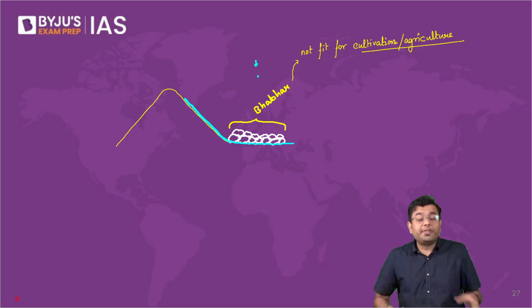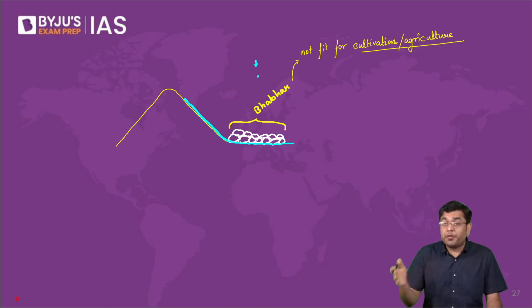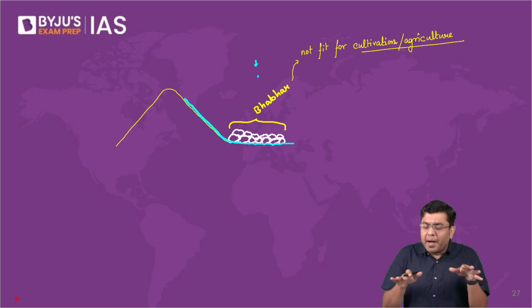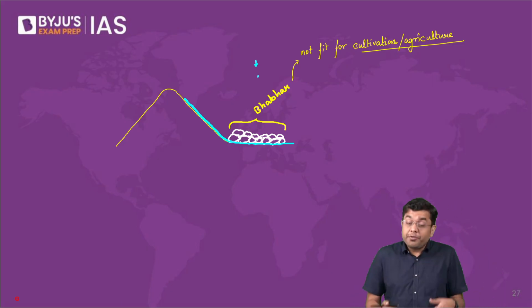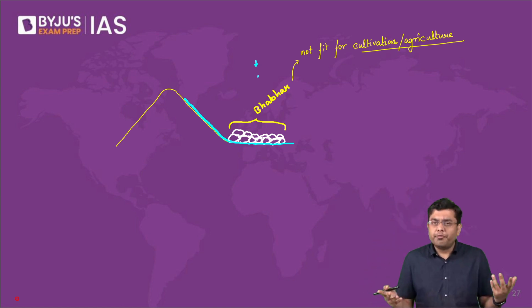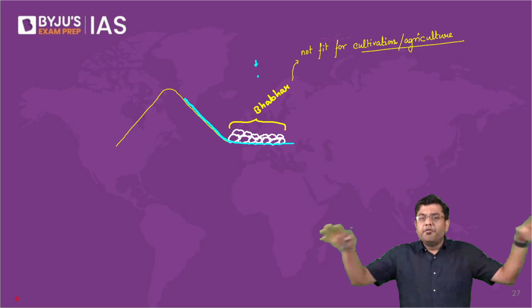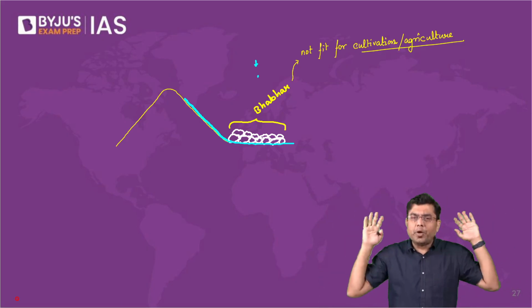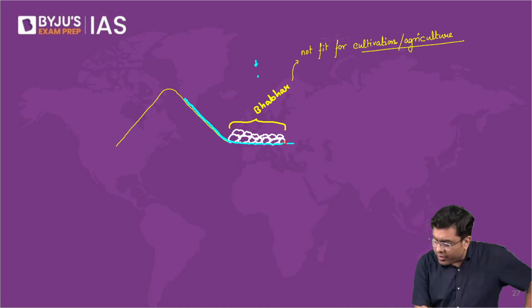But immediately to the south of this Bhabar, you are still in the region of the foothills. You're not very far away from the mountains. Here, when the river comes out, it comes out in an area where you don't have a demarcated river channel. So if you don't have a particular channel in which the river can flow, what will you observe? That the river in itself will divide into multiple different streams. All these streams later can combine together, but immediately you'll find that the river will divide itself into various different streams.